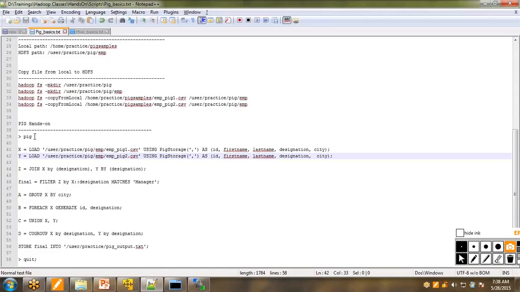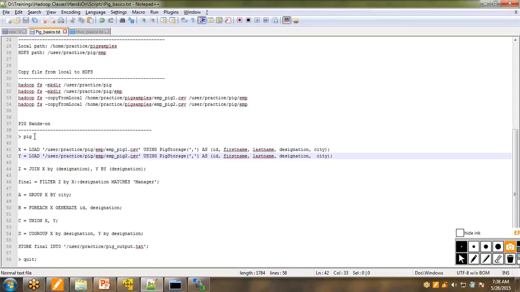So the syntax, if you look at it, what I'm doing is loading the file using PigStorage. This is the important thing. PigStorage, and you're saying my file is a comma separated file, and these are my column names. So entirely you are defining the way Pig needs to load the file, right?